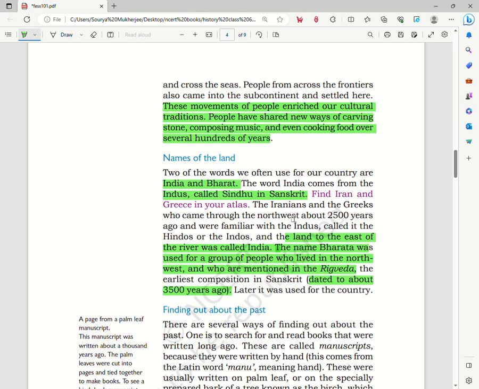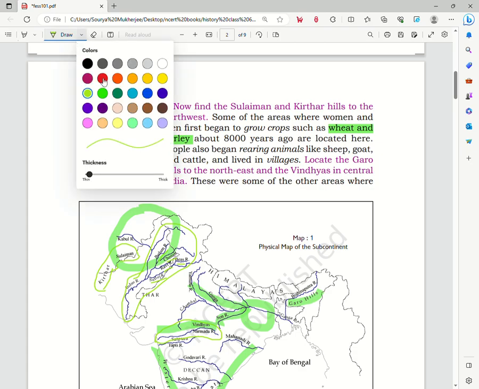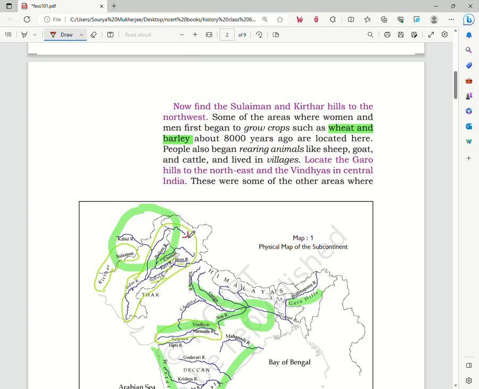In the case of India, the Iranian and Greek people came through the northwest around 2500 years ago, as we saw in the map, and from these areas several Iranian and Greek settlers came to the Indian subcontinent. When they reached the river Indus, they could not call it Sindhu, the Sanskrit term for the river Indus.